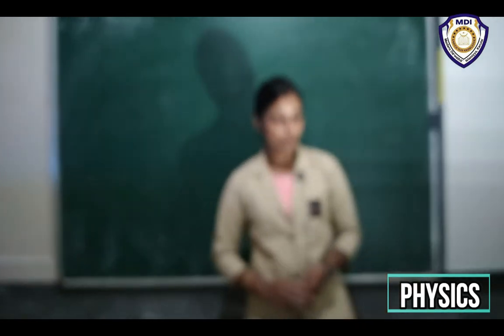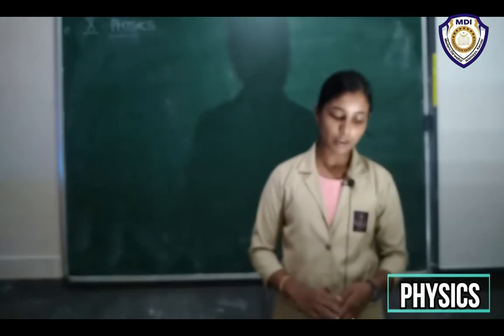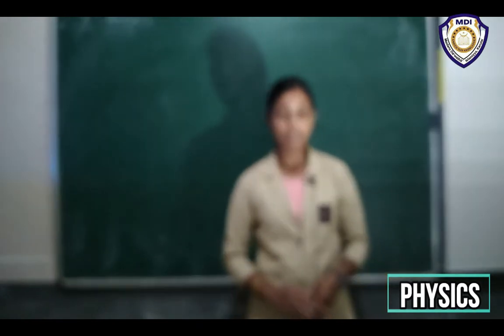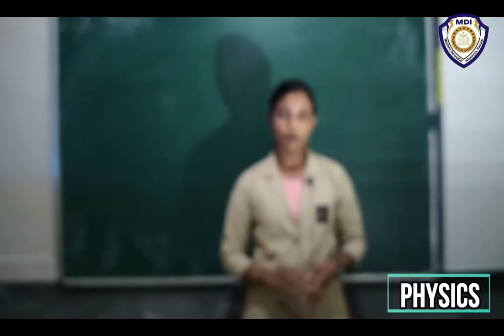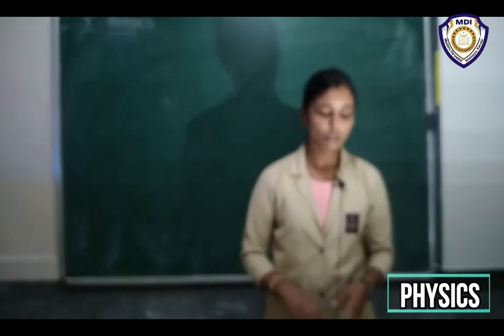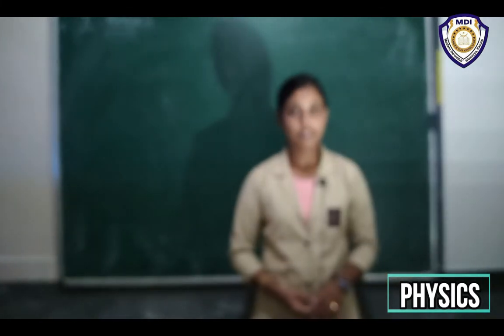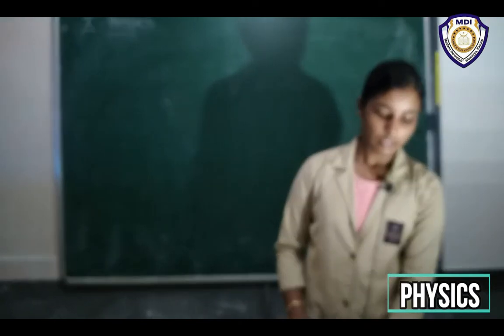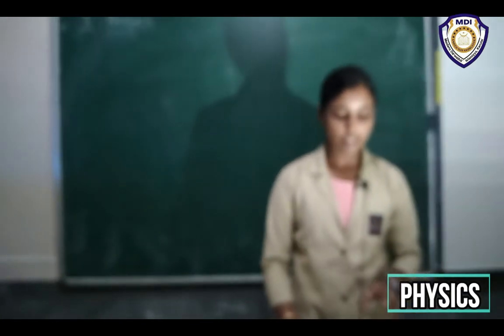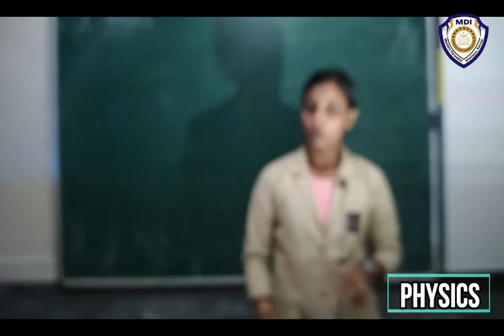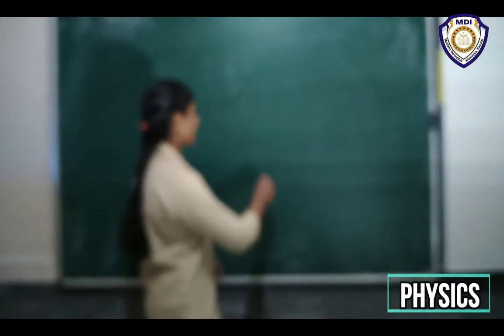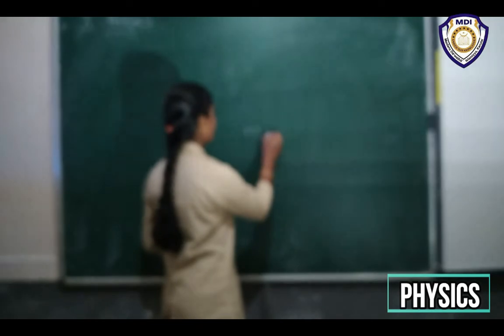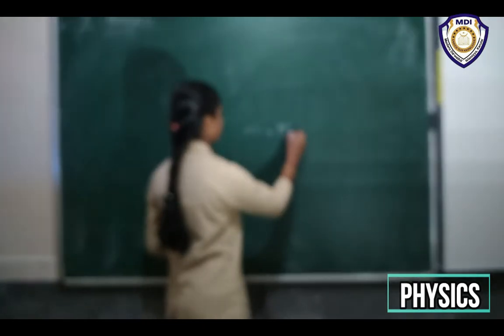Now, if the force is applied for a duration of 5 seconds, what would be the final velocity of the object? So now, what are the data given here? A constant force acting on an object of mass 5 kilogram. So the mass is given here. M is equal to 5 kilogram.